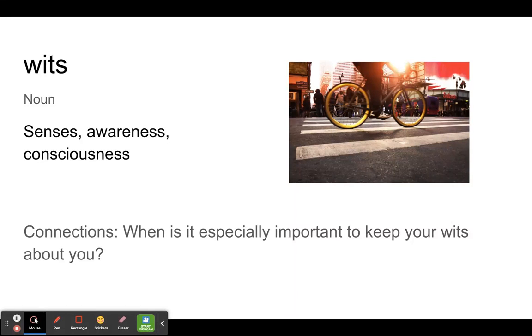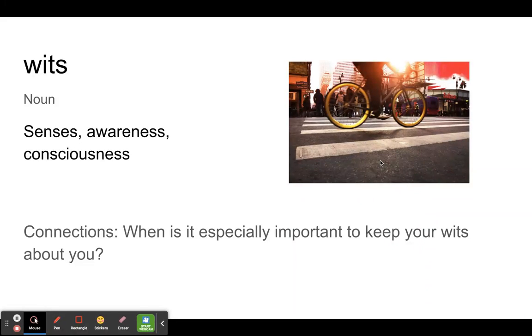Wits, your senses, awareness, or consciousness. The phrase that you often hear is you keep your wits about you. For example, when is it especially important to keep your wits about you? If you're biking in the city, you really need to have your wits about you.